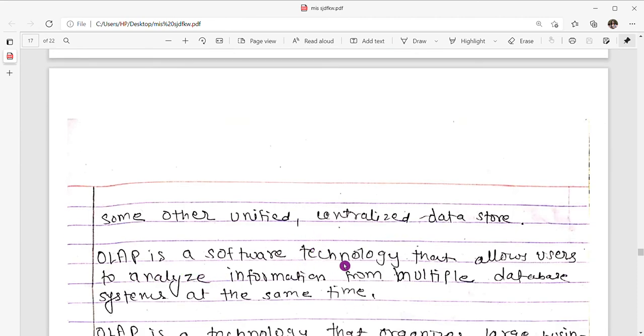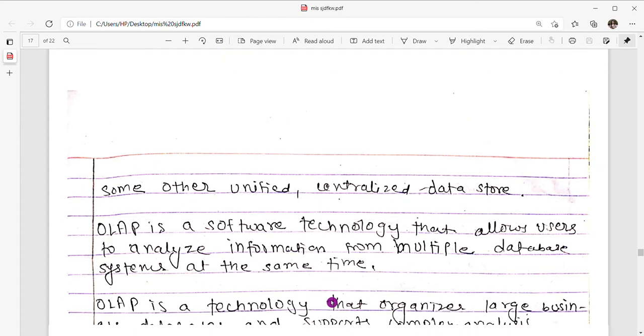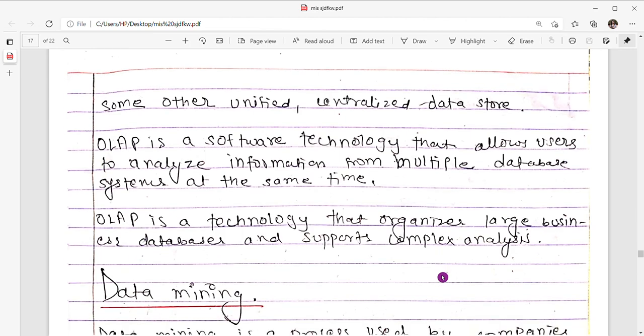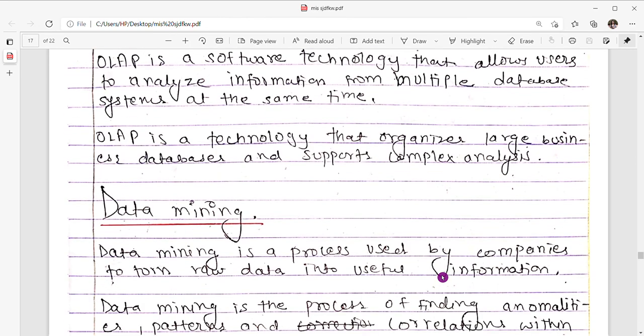OLAP is a software technology that allows users to analyze information from multiple database systems at the same time. OLAP is a technology that organizes large business databases and supports complex analysis.